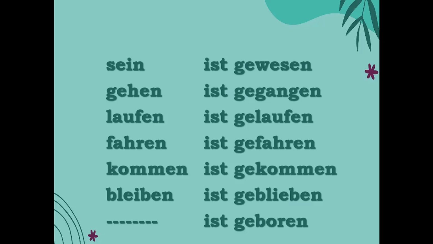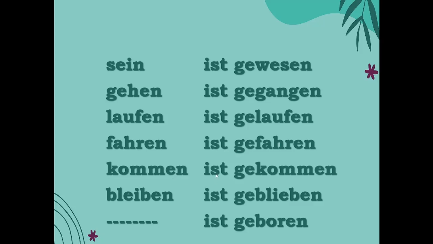Let's see the list of verbs that take sein. Sein, ist gewesen. Gehen, ist gegangen. Gehen is to go, whenever you go from one location to another location. Laufen is to run. When you're running, there is a change of location, so the sein verb is used: ich bin gelaufen, er, sie, es ist gelaufen. Fahren is to drive. Again, change of location, ist gefahren.